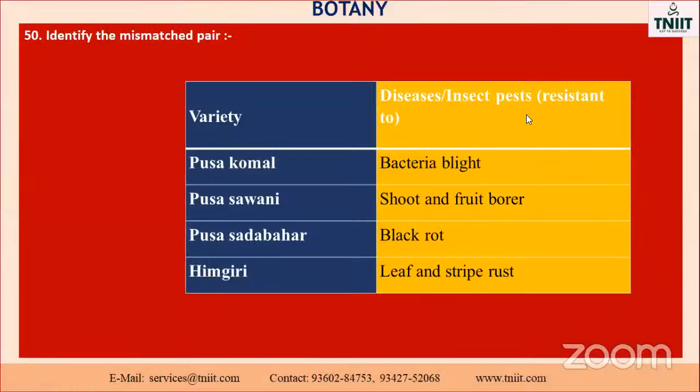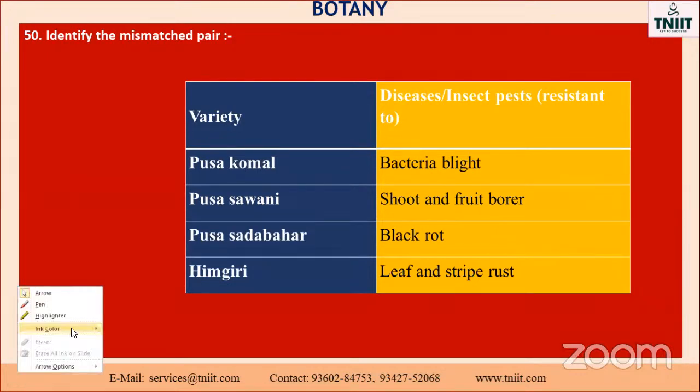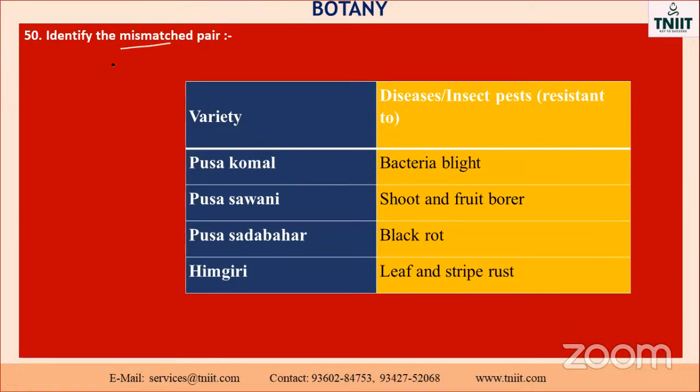Okay, my dear, go to the next one. Identify the mismatched pair. Here they have given us varieties, these are the types of newly discovered plants which have resistance. Which one is the mismatched pair? Just imagine, mismatched. Mismatch means it's a wrong one.